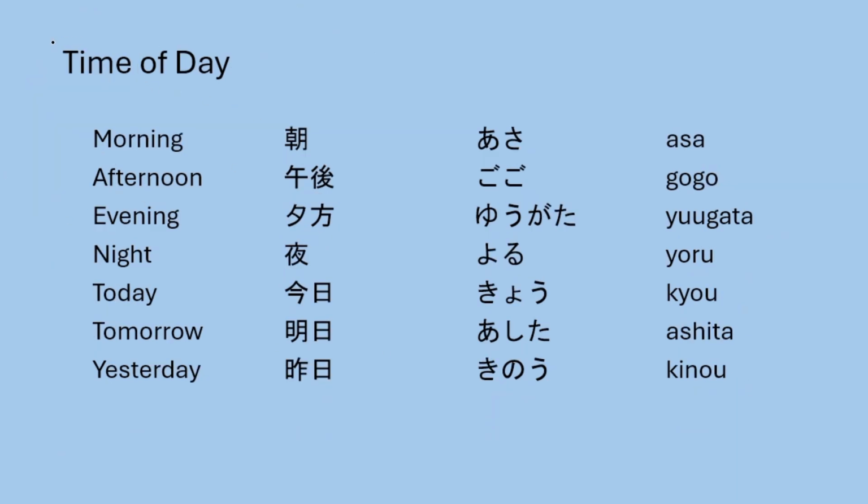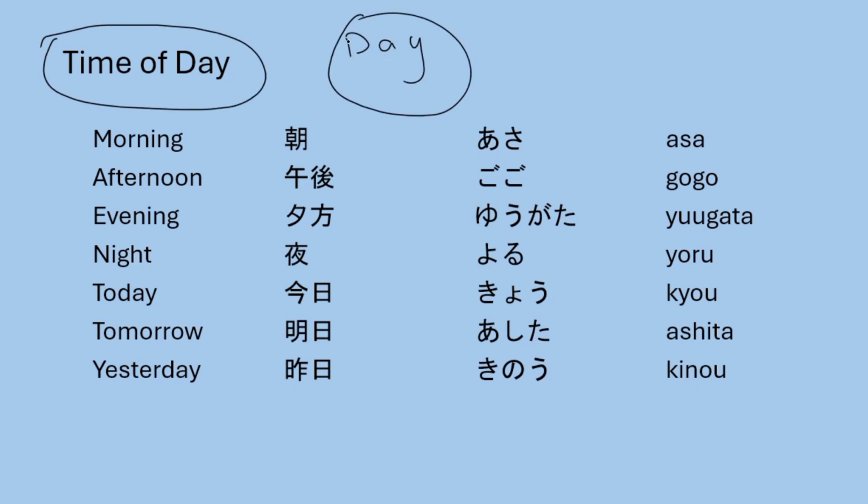Now let's discuss some times of the day, and some words related to duration or time. The first is morning, asa. How we say morning? Asa. Afternoon, gogo. Evening, yugata.